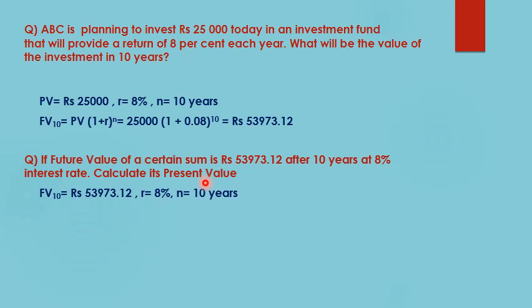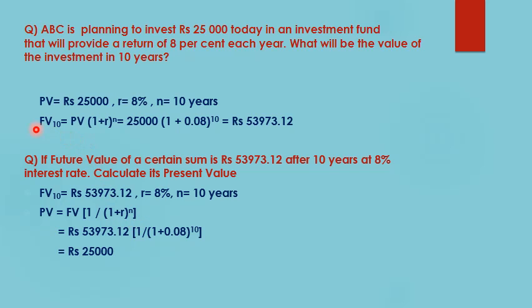So the formula we use will be present value is equal to future value times 1 divided by (1 + R)^n. In the future value formula, FV = PV (1 + R)^n, we just brought this (1 + R)^n, that is the future value factor, into the denominator, and we got the formula for the present value. Substituting the future value 53,973.12, R equal to 0.08, and n equal to 10, we get the present value is rupees 25,000.